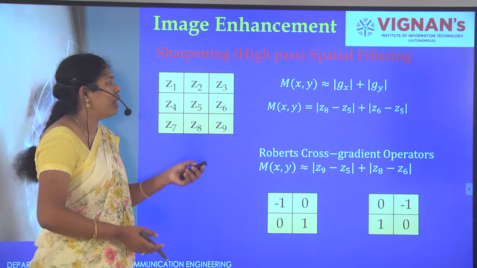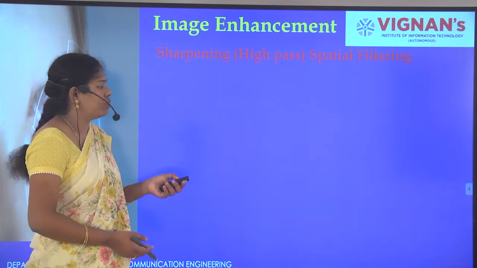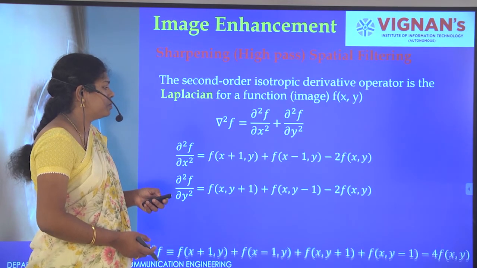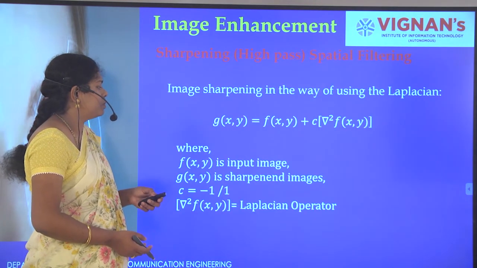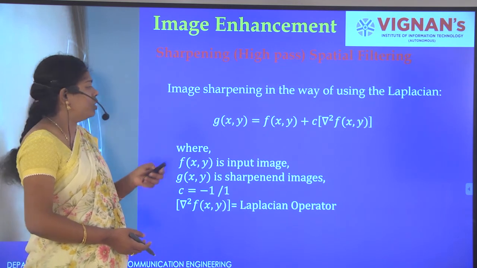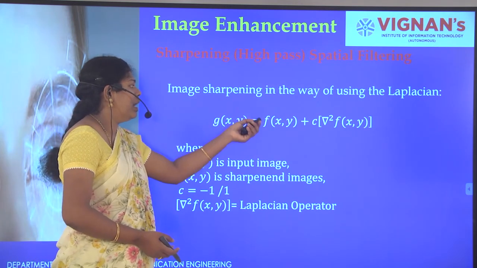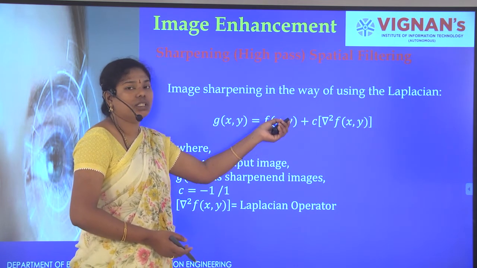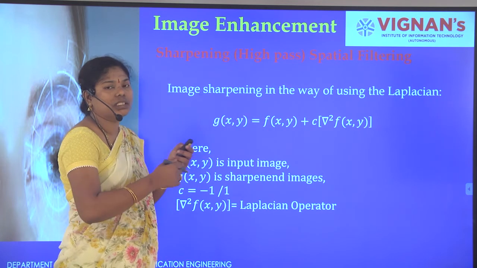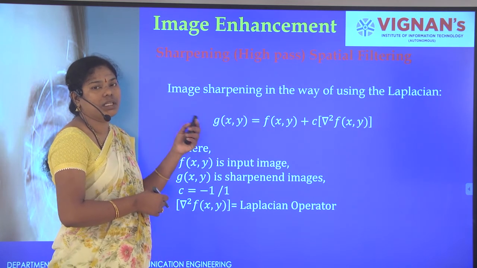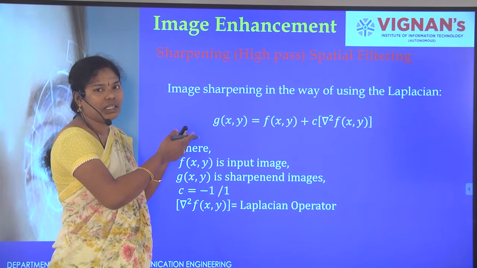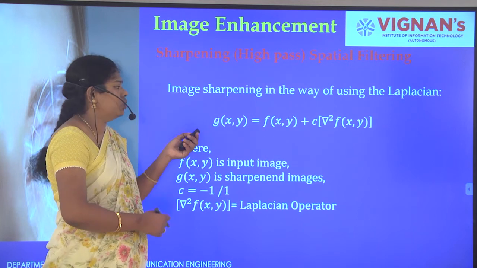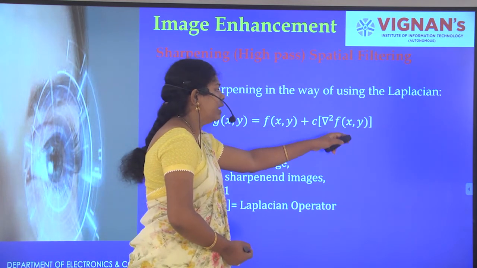This mask is applied to f of xy to get the filtered output. g of xy is nothing but f of xy plus c del square f of xy. C depends on the sign of the center element. If the center is plus, the remaining elements will be minus. If the center is minus, the remaining elements will be positive.